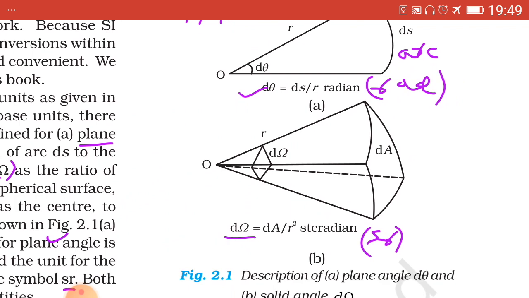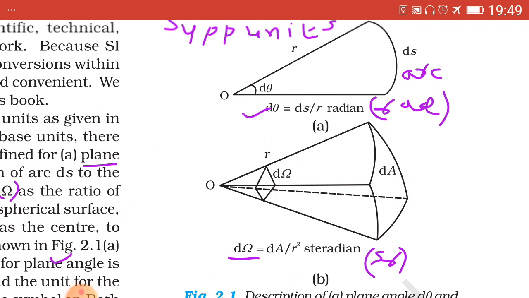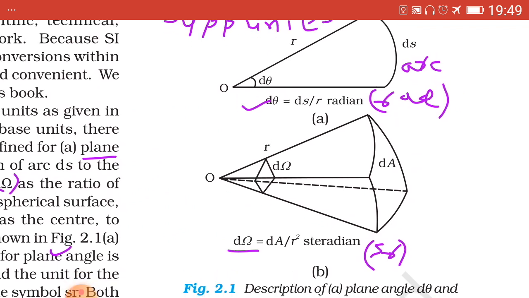Similarly, for the solid angle, d omega equal to dA upon r square, where dA is the intercepted area, this one, upon r square, and sr, both small letters, is the unit of solid angle.